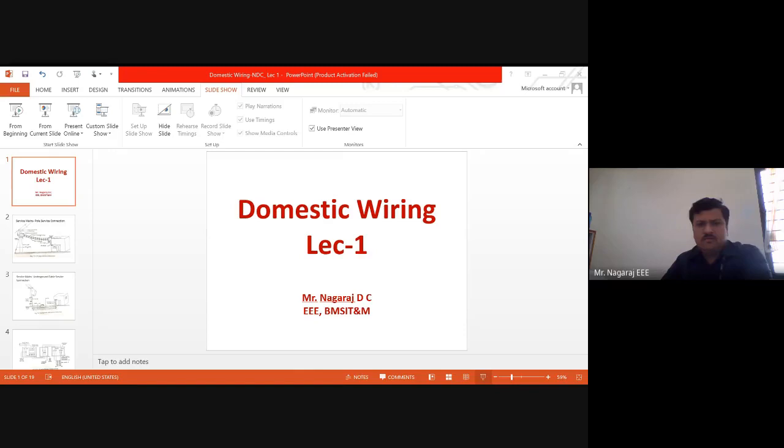Okay, then three-way control of lamp. Three-way or multiple-way control of lamp is used to control the lamp condition from various points. I want to control the lamp from various points. This kind of lamp connection is generally used in long corridors or godowns. This is also called godown wiring or warehouse wiring. So generally we use this kind of control of lamps where long corridors or godowns are there.